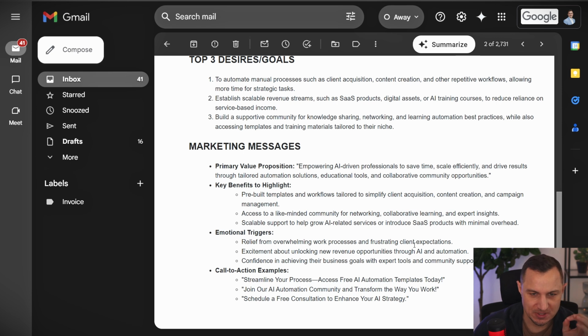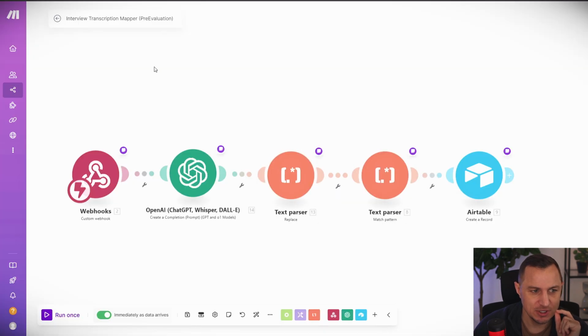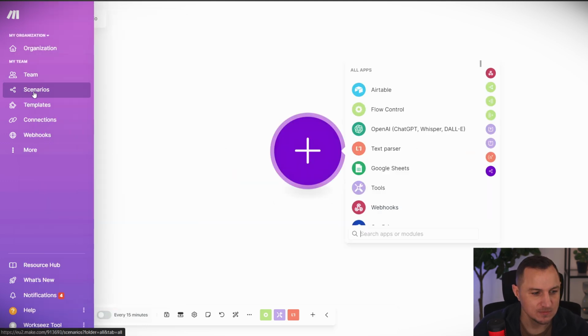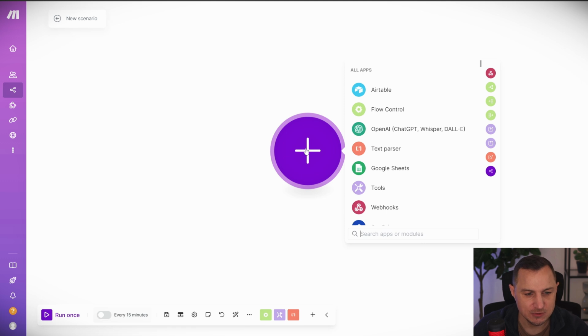Okay. So this was probably the longest intro that I ever made, but this was business information that you need to understand. It's really, really valuable and very important. Now, let's actually build the automations out. So let's focus on this automation right here that allows us to extract the transcript and create a database with all the fields that come after it. Okay, so the first thing that we'll need to do is to create a new scenario. So go to your scenarios, create a new scenario.